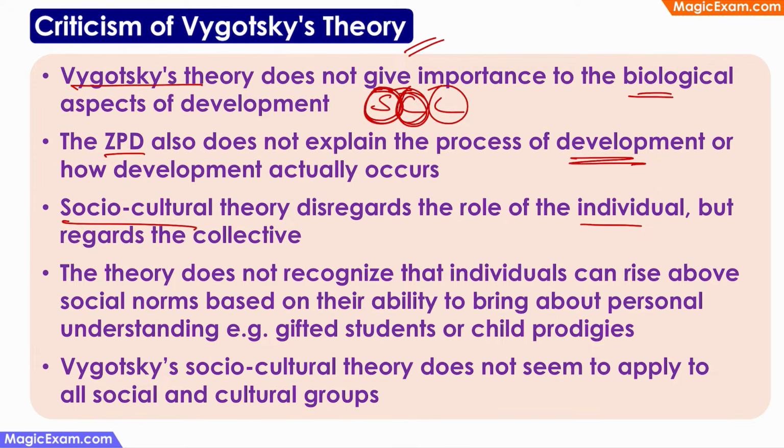And then Vygotsky's theory also does not explain how gifted students or child prodigies come into being. That is, a gifted student is somebody who's more expert at something than the other people around him. His parents might not be experts, his friends or his colleagues or his teachers might not be experts, but this gifted student has learned something beyond what can be explained in a social or a cultural context, because all the people around him know less about that than the child. So how did the child learn that? Therefore, if you are trying to explain that in a socio-cultural context, it doesn't happen.